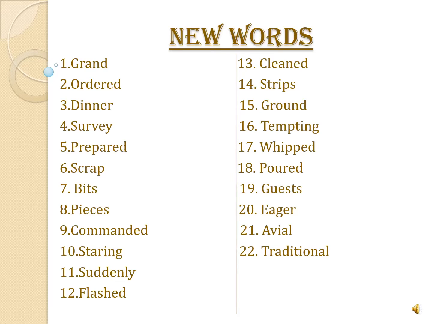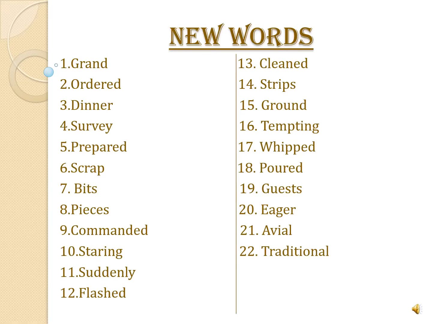Eleventh, suddenly. Twelfth, flashed. Thirteenth, cleaned. Fourteenth, strips. What is the meaning of strips? Long, narrow pieces. Fifteenth, ground. The meaning of this ground is not the one on which you play.